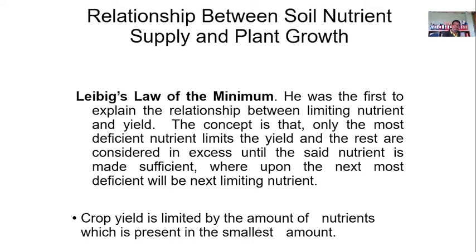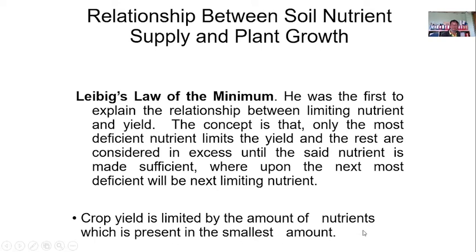So, as for example, nitrogen is limiting. So, hindi mag-develop ng chlorophyll na maganda yung leaves of the plant. So, the yield will be limited by the amount of that nutrient, in the smallest amount yan, yung kalimbawang nitrogen. So, crop yield is limited by the amount of nutrients which is present in the smallest amount.